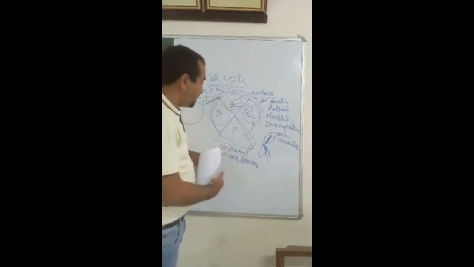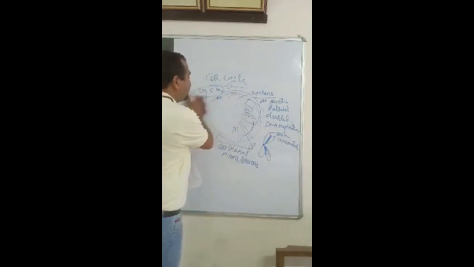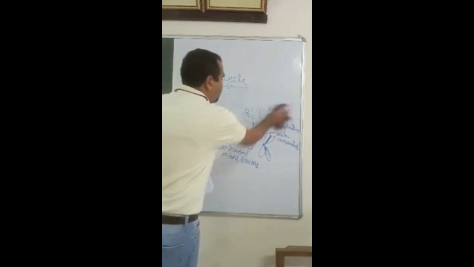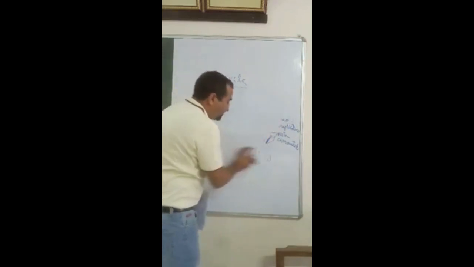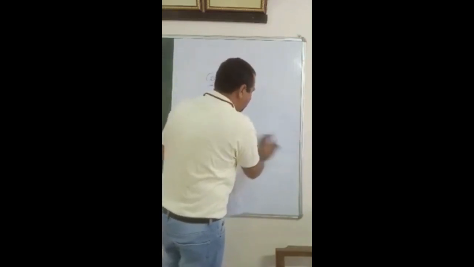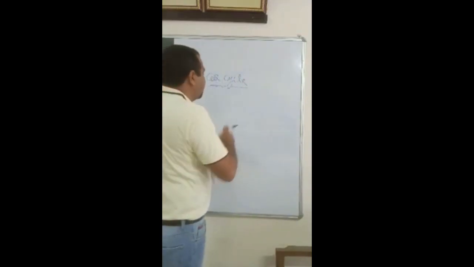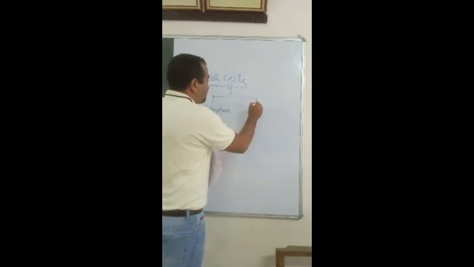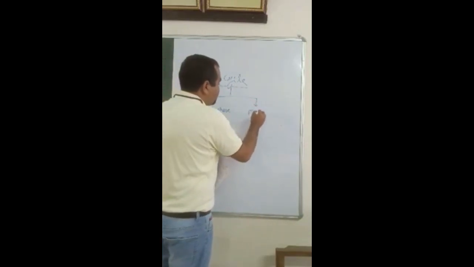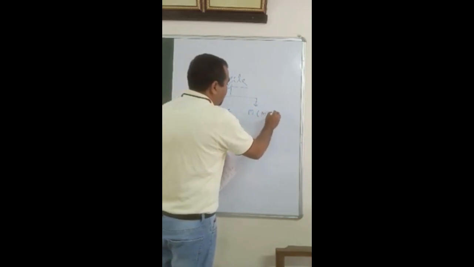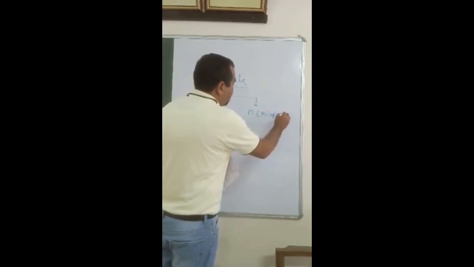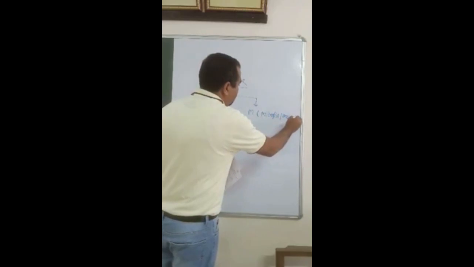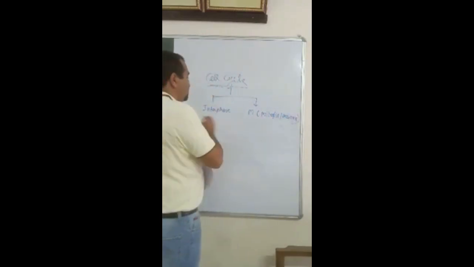So a cell cycle has two parts: interphase and M phase, or mitosis or meiosis.